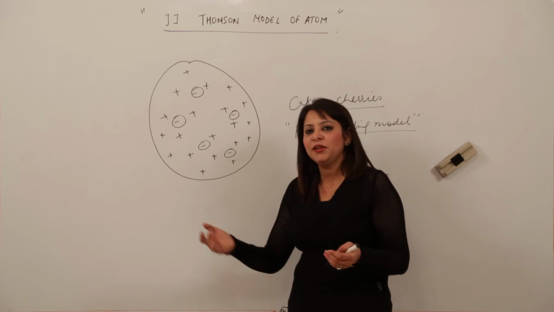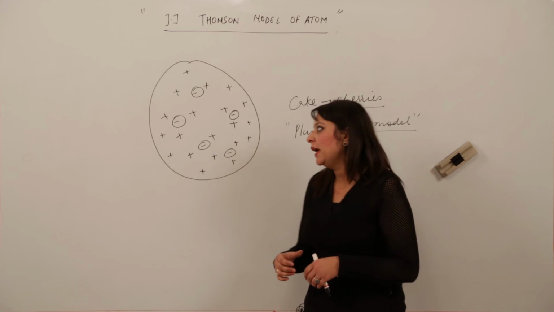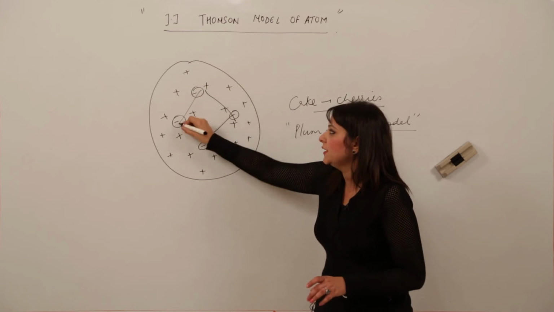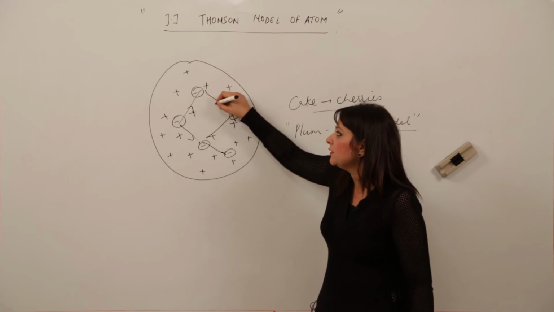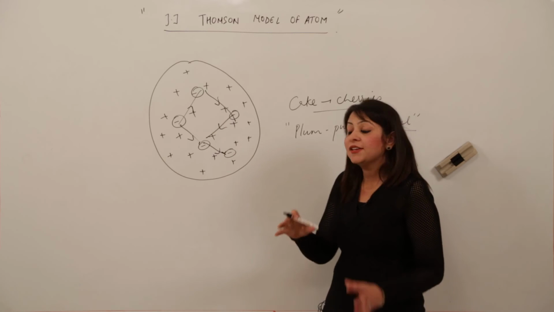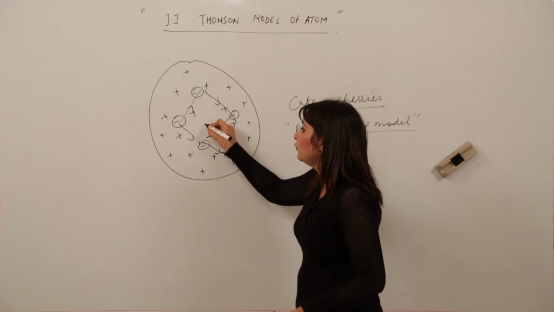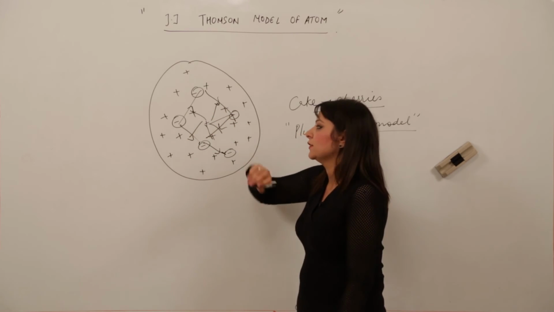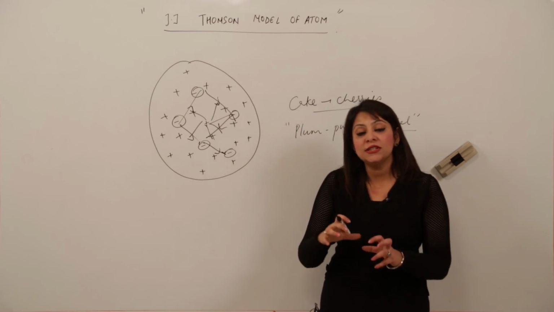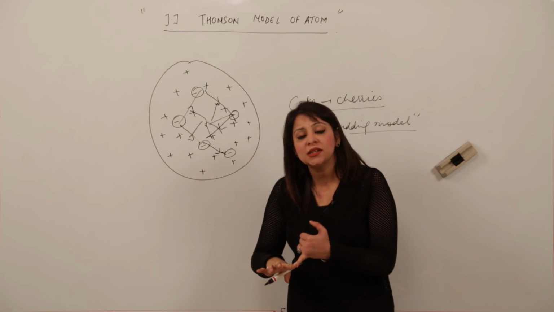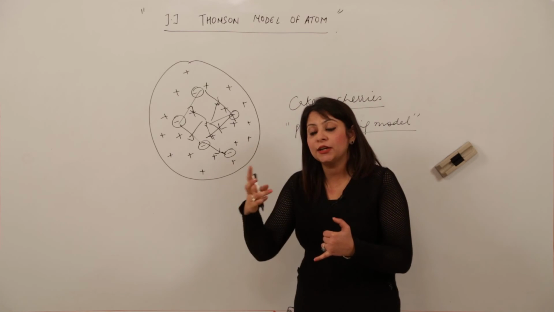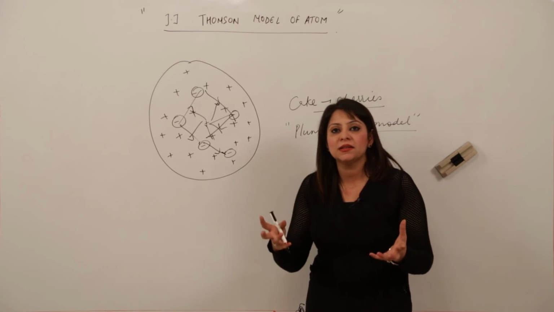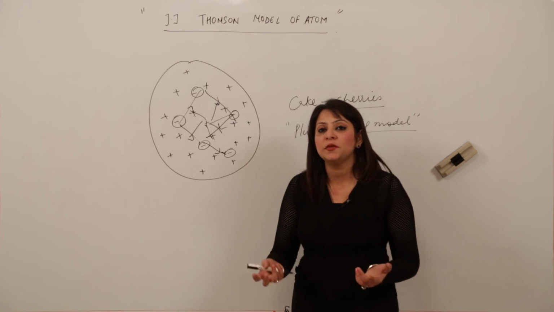But he said that the repulsive forces between the negative charges are just balanced by the attractive forces which they are experiencing from the center of the atom. So because these forces are balanced, he said that is why these electrons remain scattered.